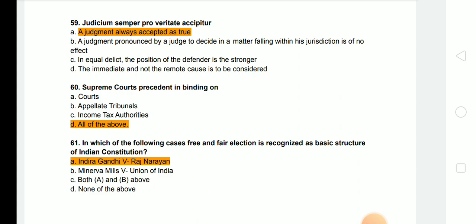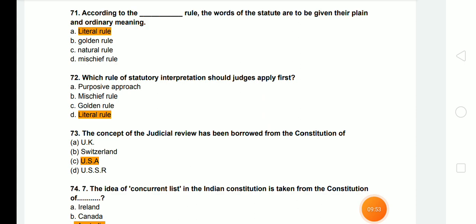Next question, in which of the following cases free and fair election is recognized as a basic structure of the Indian Constitution? That is Indira Gandhi versus Raj Narayan. Next question is, according to dash rule, the words of the statute are to be given their plain and ordinary meaning. Answer is literal rule.